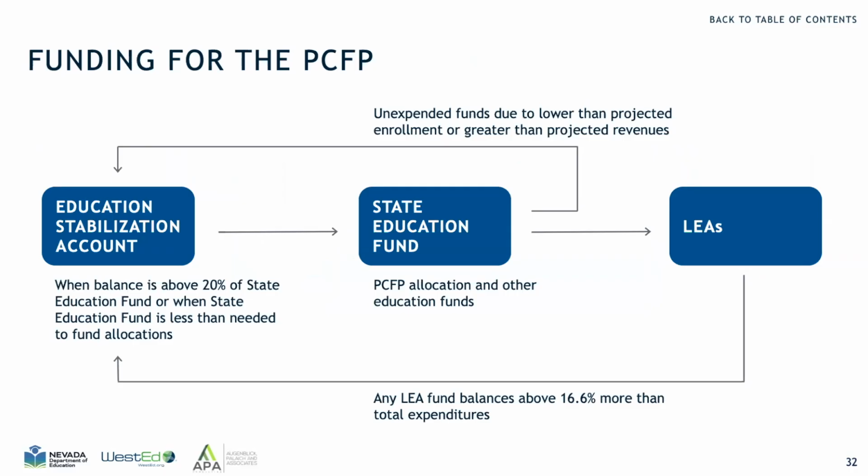Any unexpended funds in the State Education Fund due to less than projected enrollment or greater than projected revenues are allocated back to the Education Stabilization Account. Any school district fund balances above 16.6% of the total expenditures are also sent back to the Education Stabilization Account. The Education Stabilization Account is only to be utilized under the following conditions. Revenue collected in the State Education Account is 97% or less than the authorized amount, or the balance exceeds 15% of the appropriations authorized in the State Education Fund.